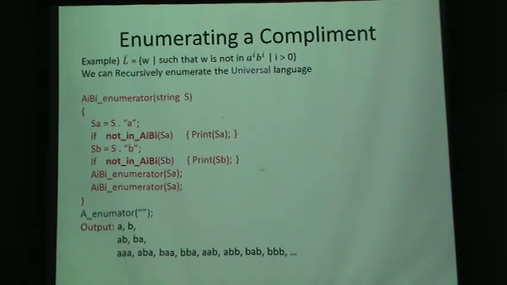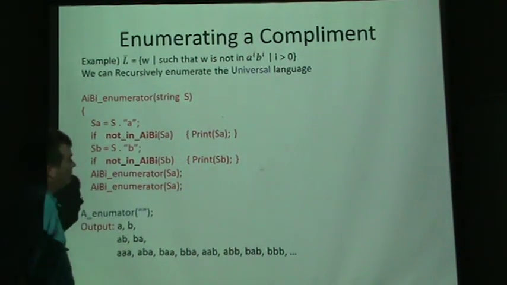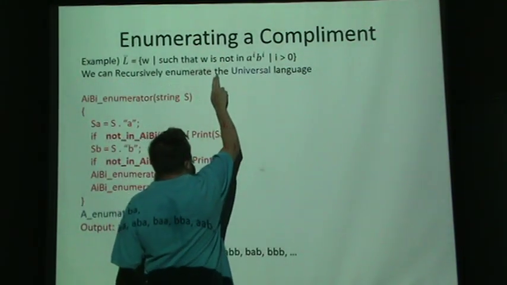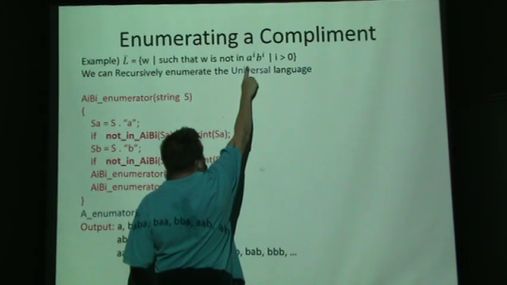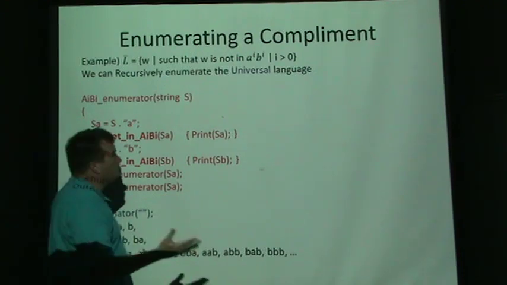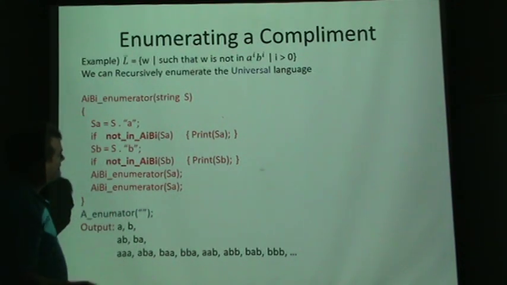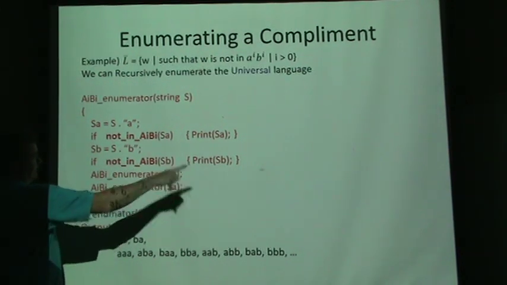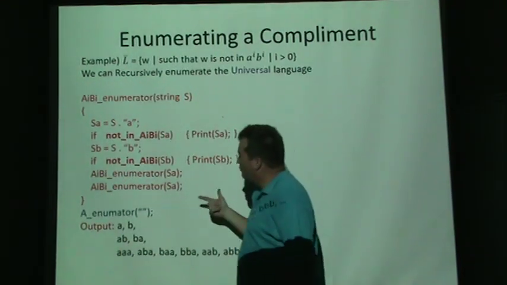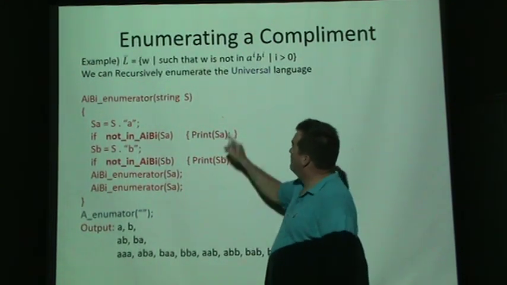Now suppose we wanted to print the complement of a language. Suppose we had the language of words that are a bunch of A's followed by a bunch of B's where the numbers match. We want all the words not in this language, right? That's the complement, remember, from set theory. That would be like printing out the universal set, but only printing out the ones that are not members of this language.